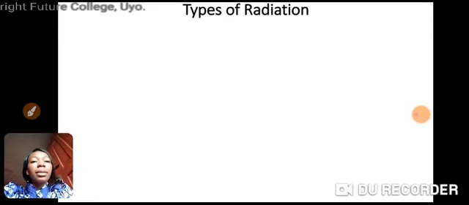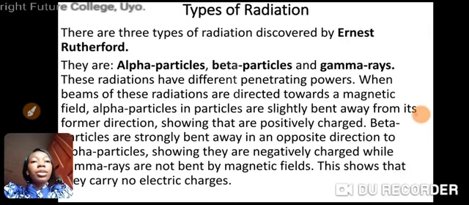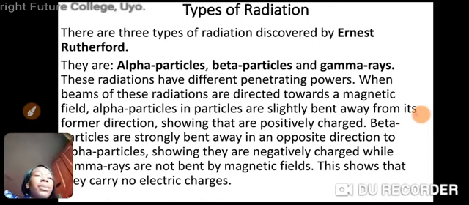We are going to look at types of radiation. The three types of radiation were discovered by Ernest Rutherford. Ernest Rutherford discovered the three types of what? Radiation. In his experiment, Rutherford placed a little radium at the bottom of a small lead box and subjected the